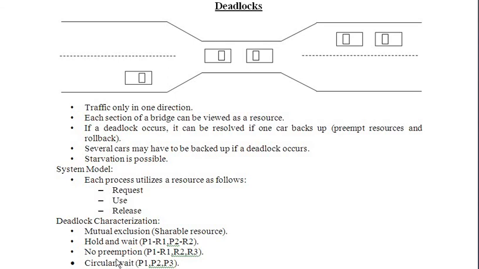Okay, and the fourth one, that is circular wait, there is 100% deadlock. That means deadlock is guaranteed if this is the case. That is, P1 is waiting for P2, P2 is waiting for P3, and P3 is waiting for P1. And the other three conditions are called indirect causes of deadlock. That means they may or may not cause the deadlock. Clear? The fourth one is direct and the other three are non-direct. So here there may be a deadlock or there may not be a deadlock due to the condition. Here definitely there will be a deadlock.